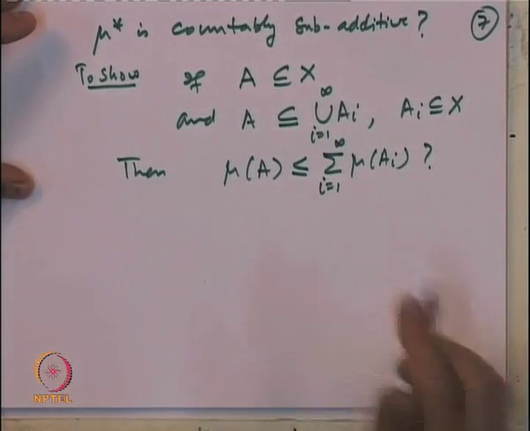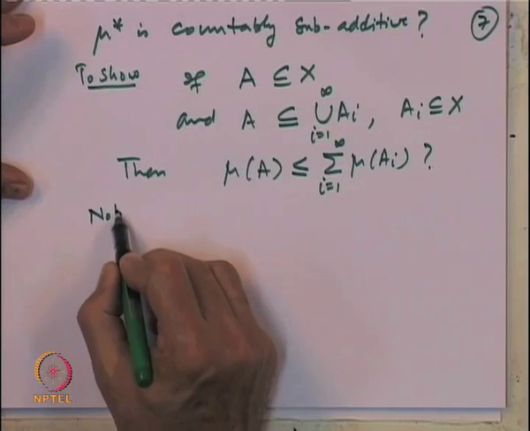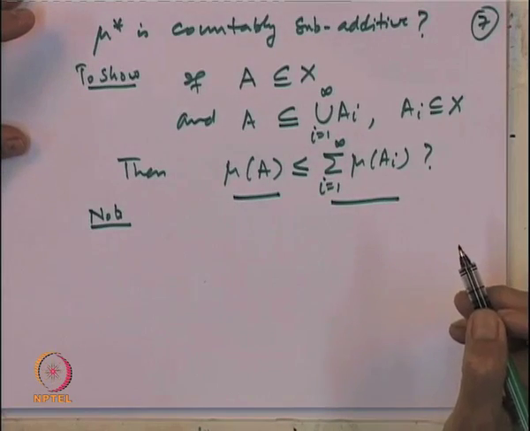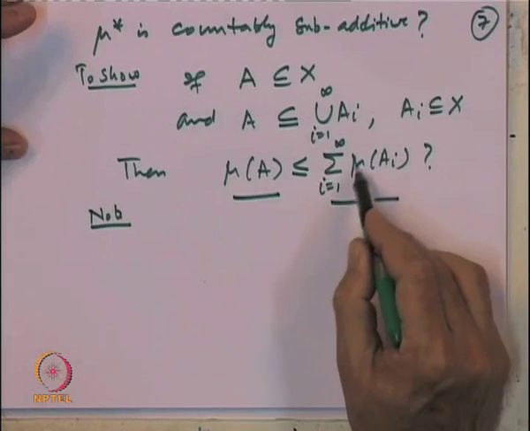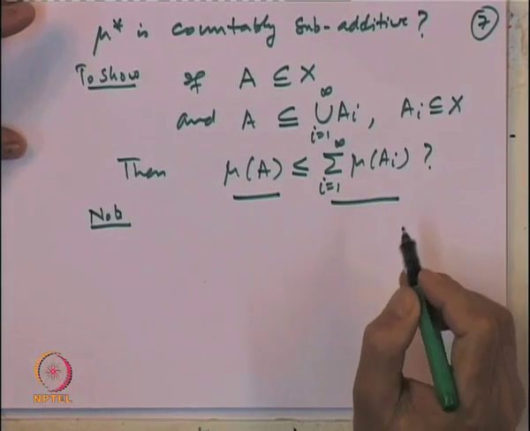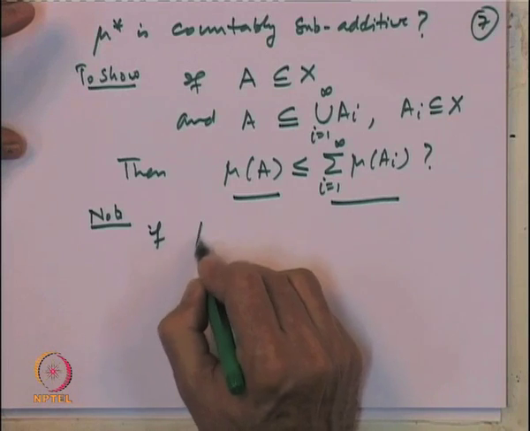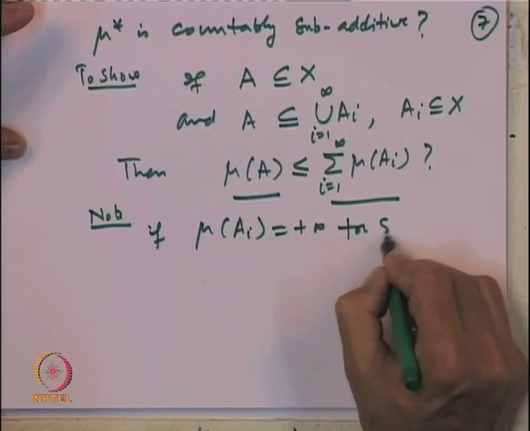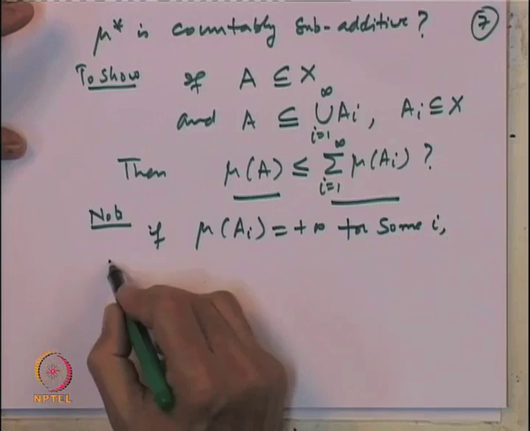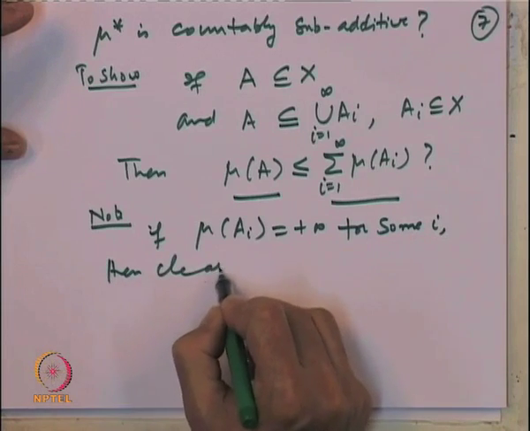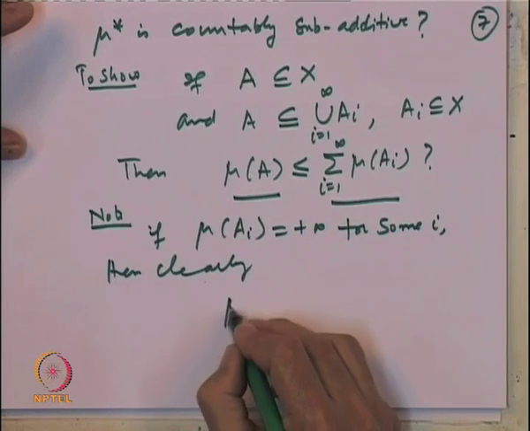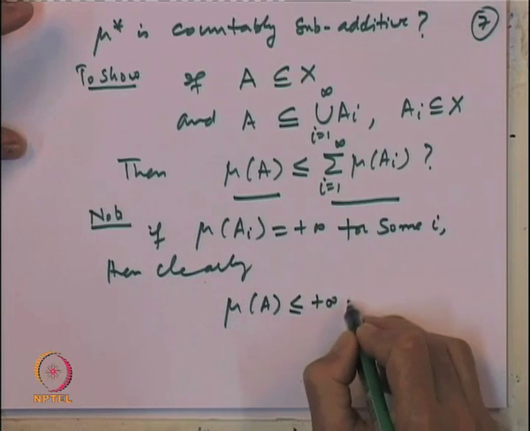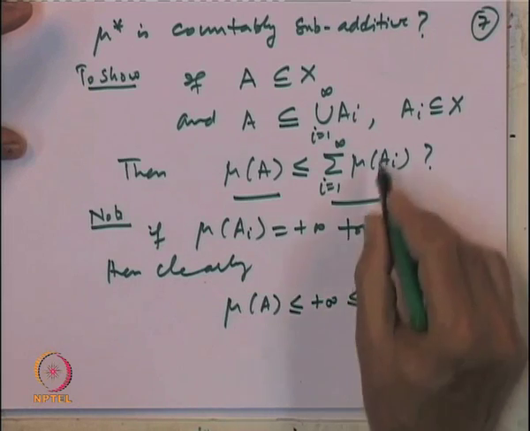Now, let us observe. We want to show one number, mu star of A, is less than or equal to a sum of numbers. If one of these numbers is equal to plus infinity, then obviously this property is true. So, note if mu star of A i is plus infinity for some i, then clearly mu star of A is a number which is less than or equal to plus infinity, and the sum is at least one of the mu star of A i's.